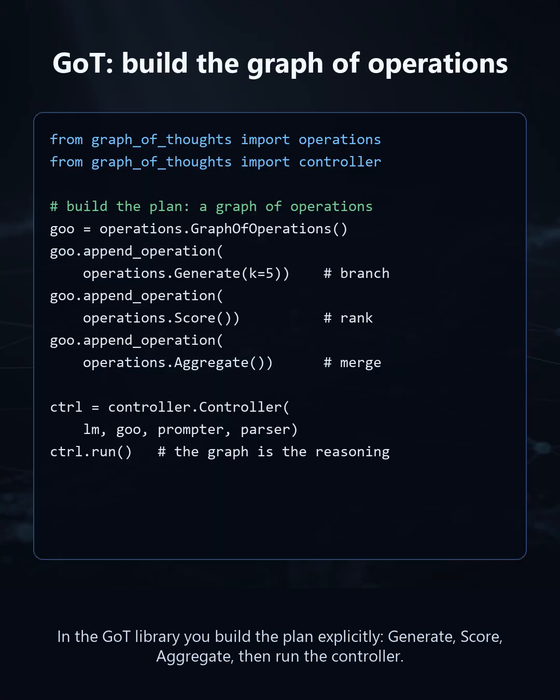In code, the open-source GoT library lets you build that plan explicitly. You create a graph of operations, adding a generate step to branch thoughts, an aggregate step to merge them, and a score step to rank them. You attach a prompter and a parser for your task, then hand the whole graph to the controller and run it. The graph, not a single prompt, defines the reasoning.